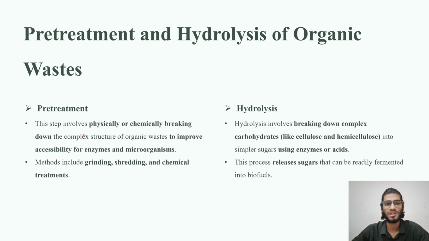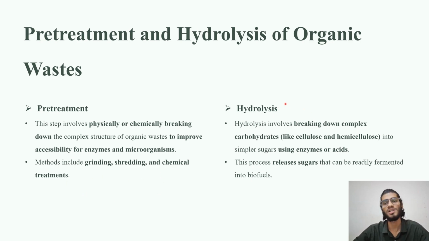Pre-treatment is the breaking down of complex structures present in organic waste into simpler, smaller molecules, so that they are easily accessible to enzymes and microorganisms. This step involves physically and chemically breaking down the complex structure. Pre-treatment can be done by grinding, shredding, or chemical treatments.